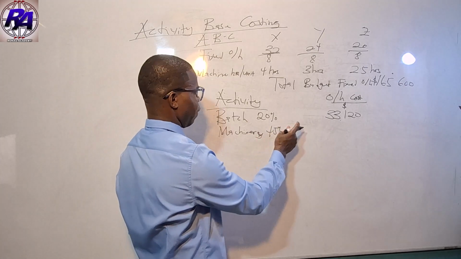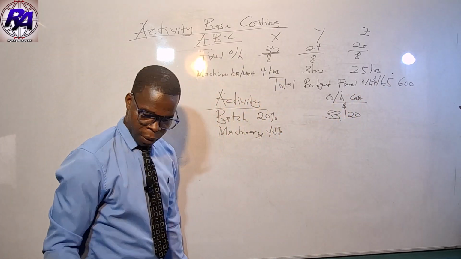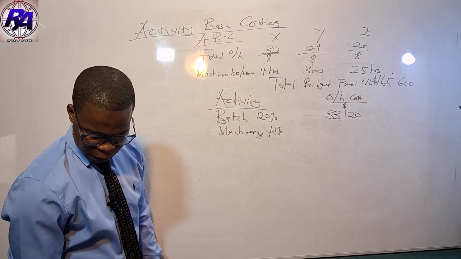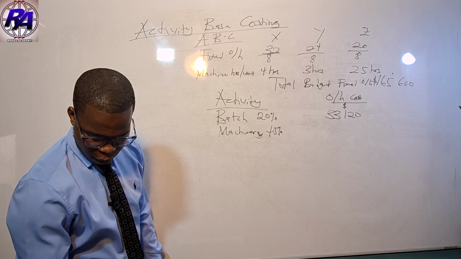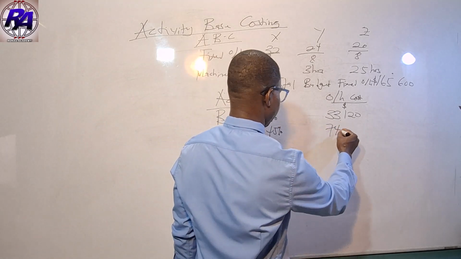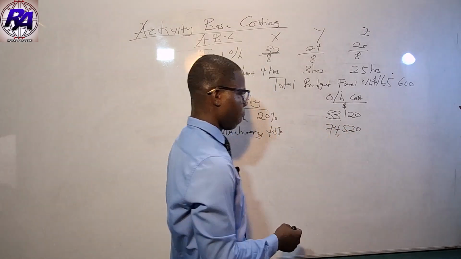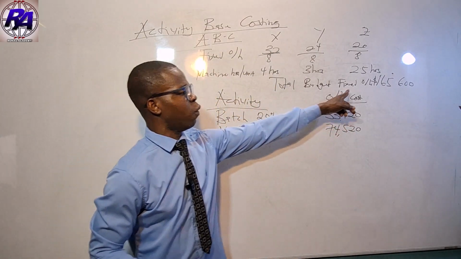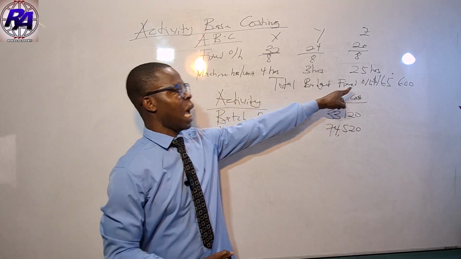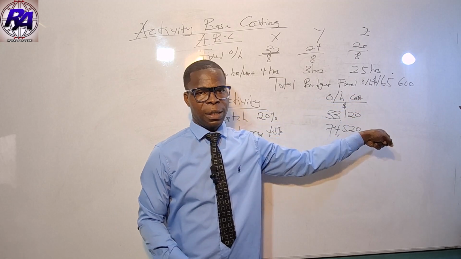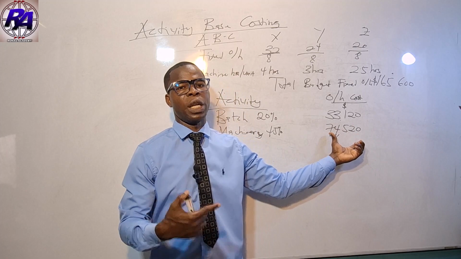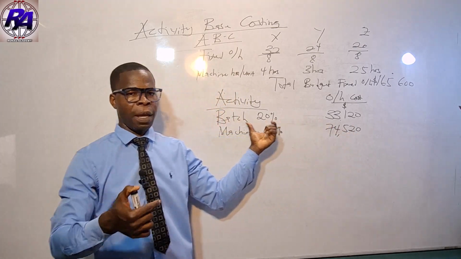45%. So 45% of this figure. So the figure times 45%, we are getting 74,520. So you see, they didn't give us the respective overhead costs for each of the activities, but they have given us the percentages that we have in the total overhead cost. So we need to calculate it before we can get the cost pool. Remember, this is the cost pool or the total overhead cost to the activities.